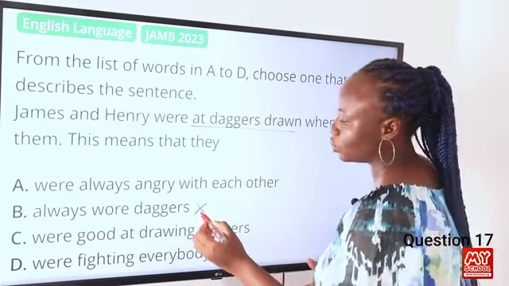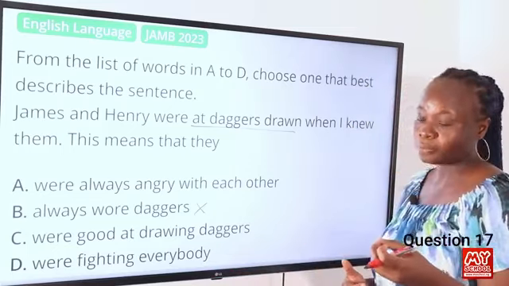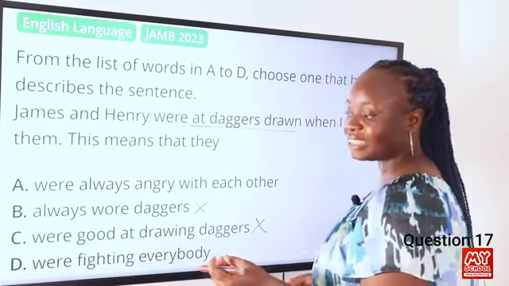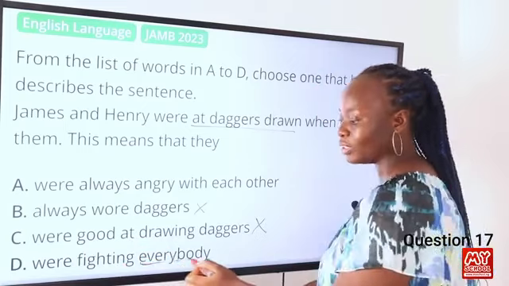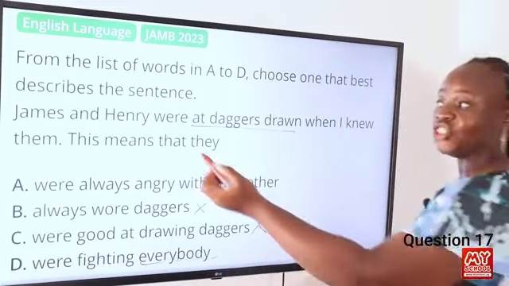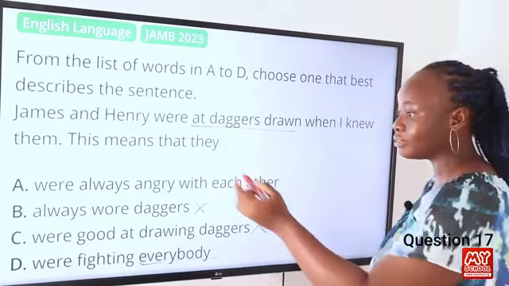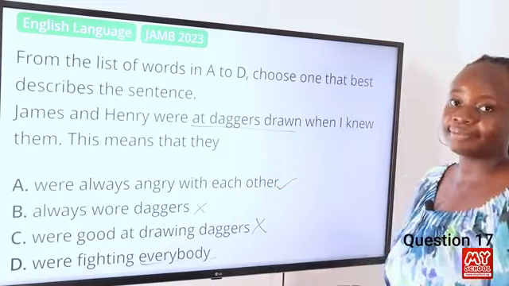Then we have C, were good at drawing daggers. Again, it's not literal. It's an idiom. And then lastly, D, were fighting everybody. This cannot be the answer because we see the word everybody here, and here we can see it's James and Henry who are daggers drawn with each other. So the most appropriate response to this is A, were always angry with each other.